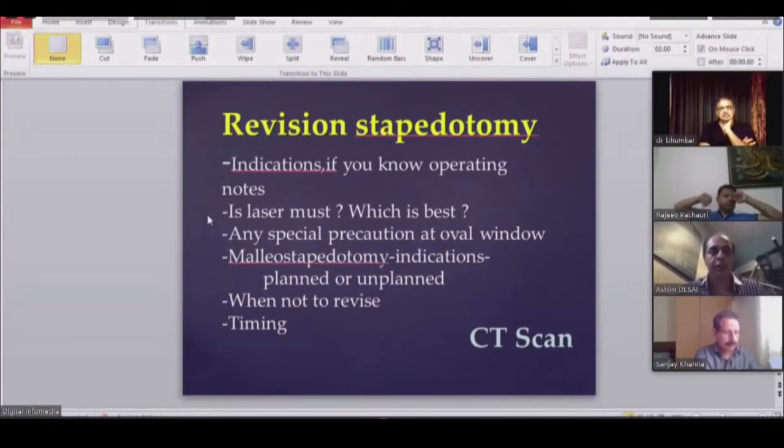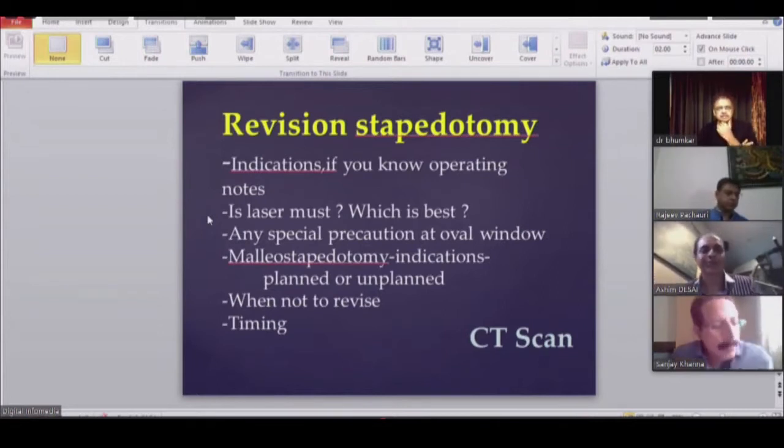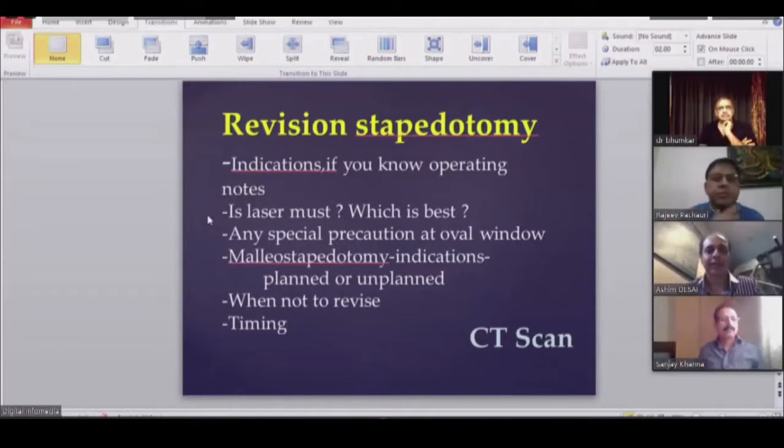My reservation is that with obliterative, you cannot always expect a good result like the blue foot plate, number one. And number two, in revision you can't expect as good a result as a primary one. Having both factors together, a revision and obliterative, and that too done earlier in the best hands, you have to think twice. And one more factor is to consider the opposite side also. Yes, that's another thing. But obliterative is always bilateral, no? If it's a unilateral conductive loss, by rule it's never obliterative. But what is the extent of the loss on the opposite side?